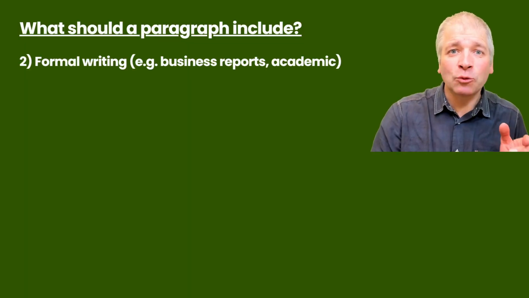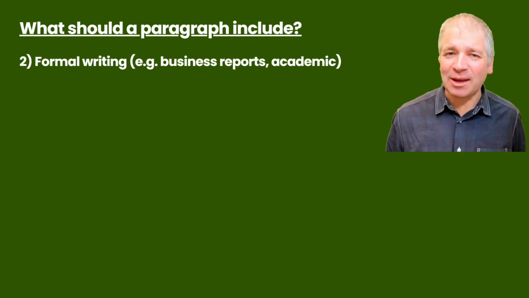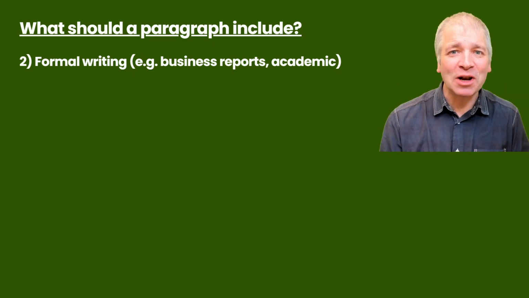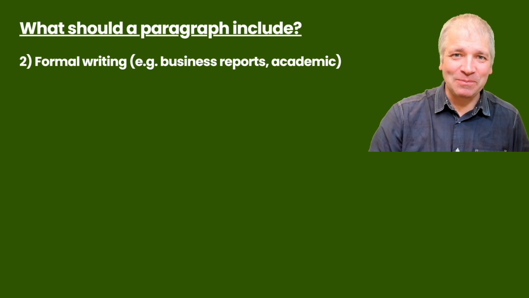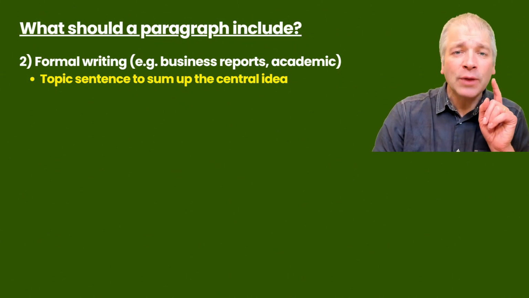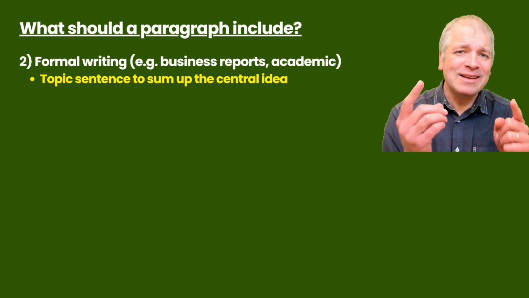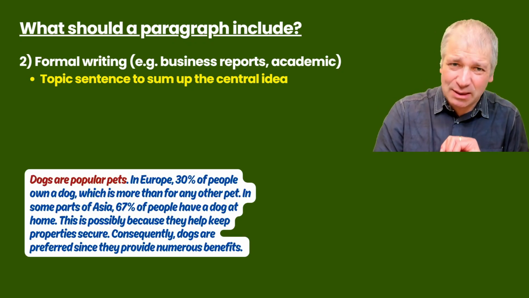Now let's look at what we call formal texts, such as business reports or academic writing, the type of texts where you investigate something thoroughly and reach clear conclusions based upon the evidence. What do these paragraphs look like in these texts? Well, first of all, these paragraphs will often contain that topic sentence that we spoke about earlier, one central idea, and they'll begin with a topic sentence that sums it up. Such as in this example.